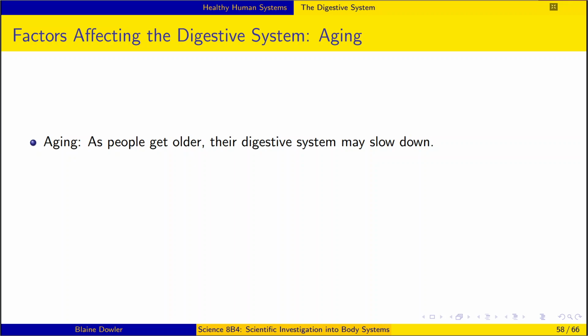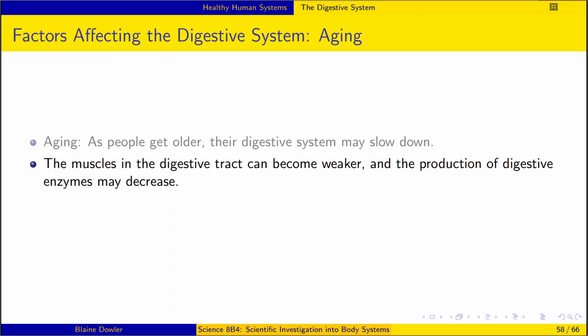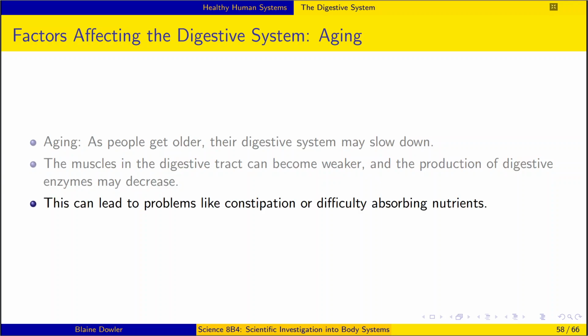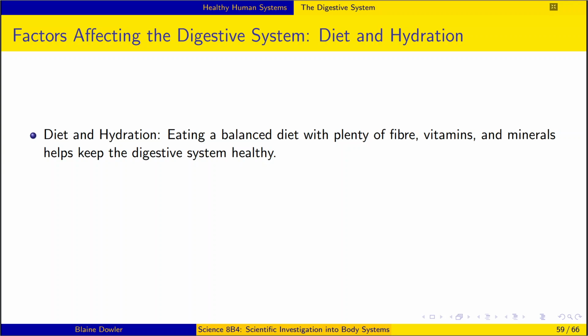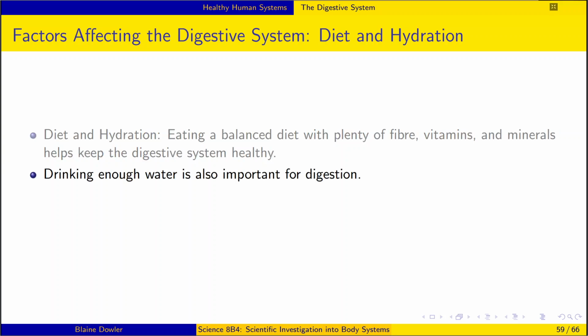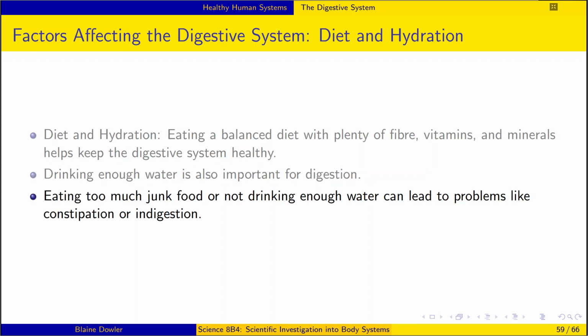Aging. As people get older, their digestive system may slow down. The muscles in the digestive tract can become weaker, and the production of digestive enzymes may decrease. This can lead to problems like constipation or difficulty absorbing nutrients. Diet and hydration. Eating a balanced diet with plenty of fiber, vitamins, and minerals helps keep the digestive system healthy. Drinking enough water is also important for digestion. Eating too much junk food or not drinking enough water can lead to problems like constipation or indigestion.